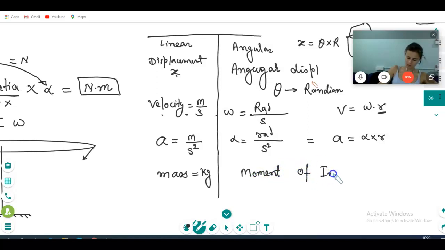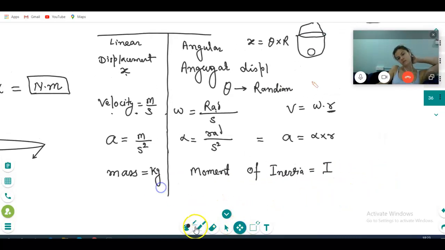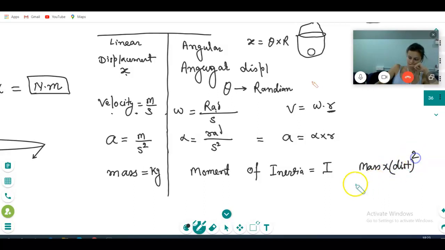It is generally denoted by I, moment of inertia. Some books write I. What are the units? Mass into distance square, so the unit is kg meter square. I have not written the formula here, please note it down. The formula depends on the situation.